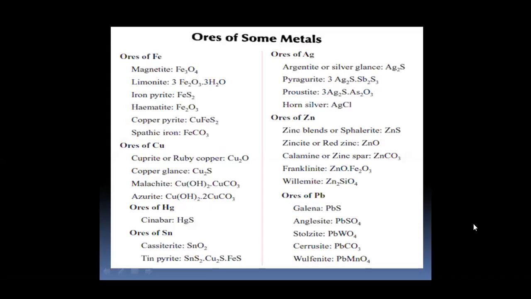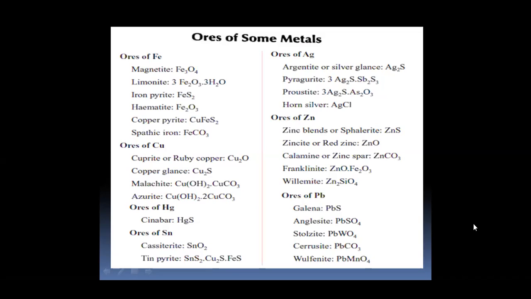Ores of some metals. Ores of iron such as magnetite, that is Fe3O4, hematite, Fe2O3, copper pyrite, CuFeS2, then limonite, that is 3 molecules of Fe2O3 and 3 molecules of water. Then iron pyrites, FeS2. Then ores of copper, that is cuprite, Cu2O, copper glance, Cu2S, malachite, that is Cu(OH)2 CuCO3, azurite, Cu(OH)2 2CuCO3. Ores of mercury, that is cinnabar.